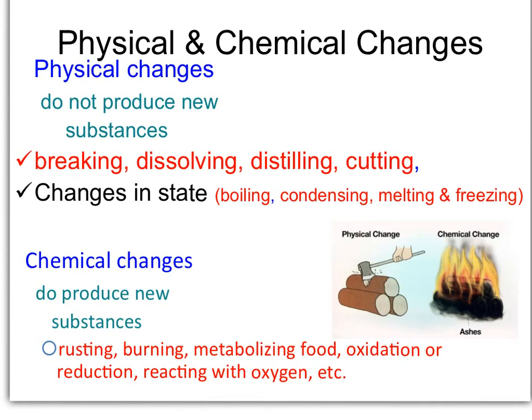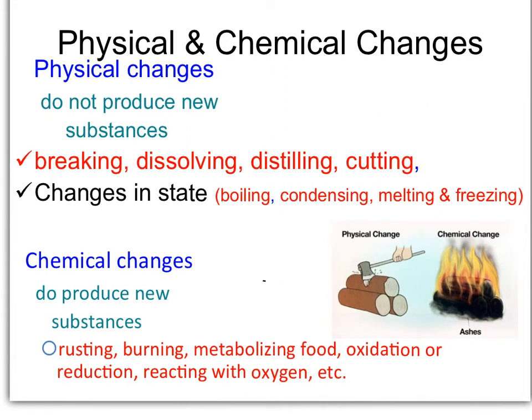There are some buzzwords that will help you identify a physical change. Words like breaking, dissolving, distilling, cutting, any change of state, boiling, condensing, melting, and freezing. Remember that physical changes do not produce new substances. Chemical change buzzwords would be things like rusting, burning, metabolizing, reacting, combusting. These are going to be changes where new substances will be formed.